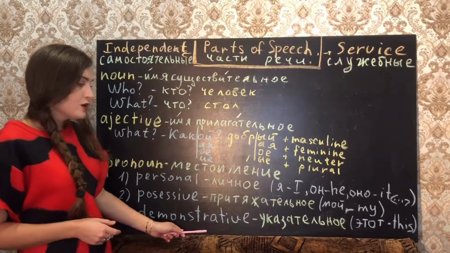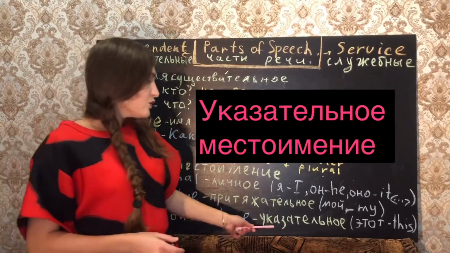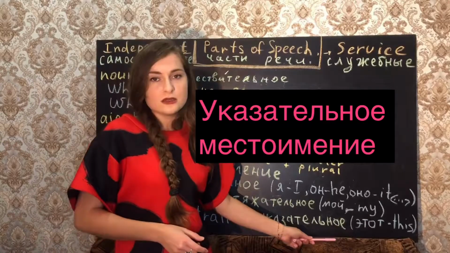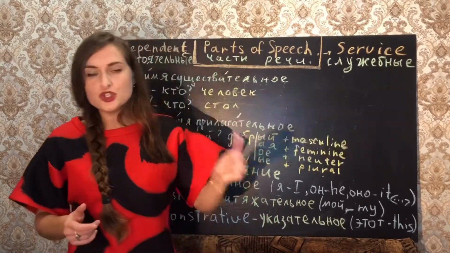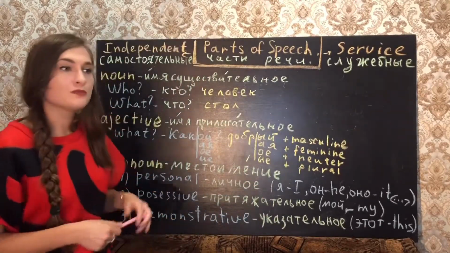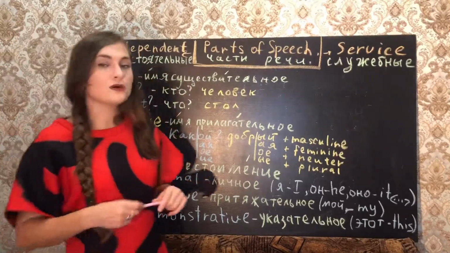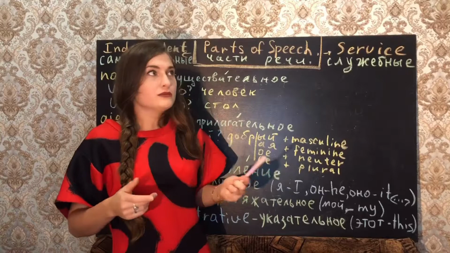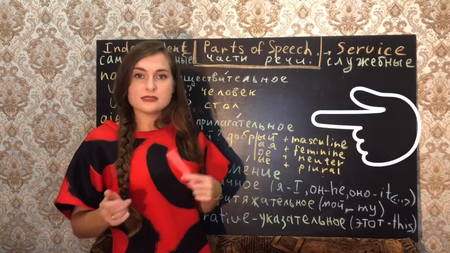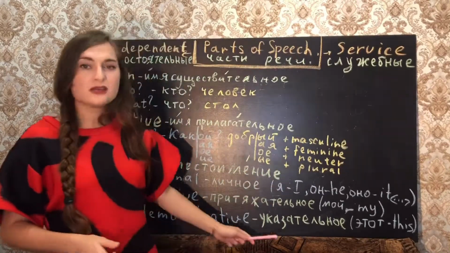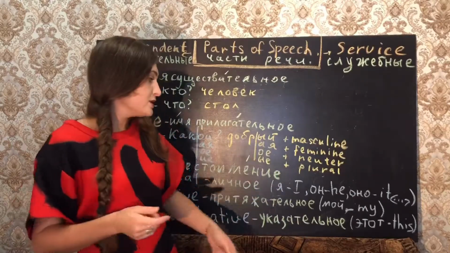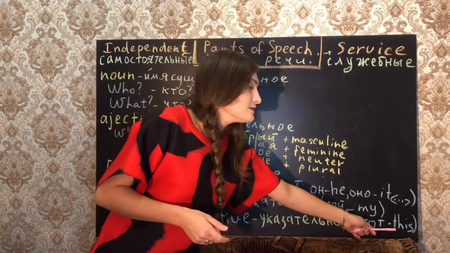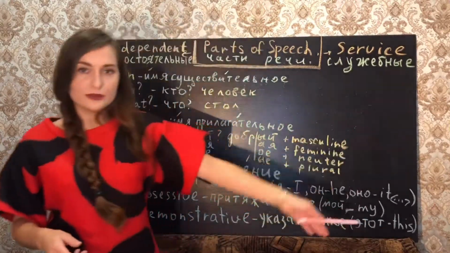Demonstrative is указательное, when we want to show someone, to speak about something exactly. So, this, that, these, those, this is for указательное местоимение. Этот, this, and so on.